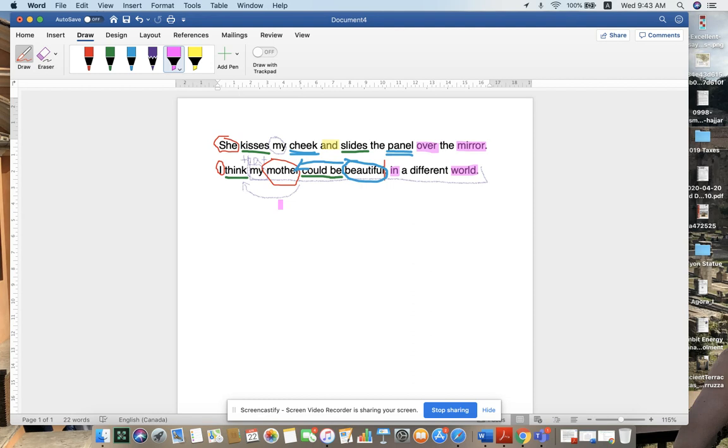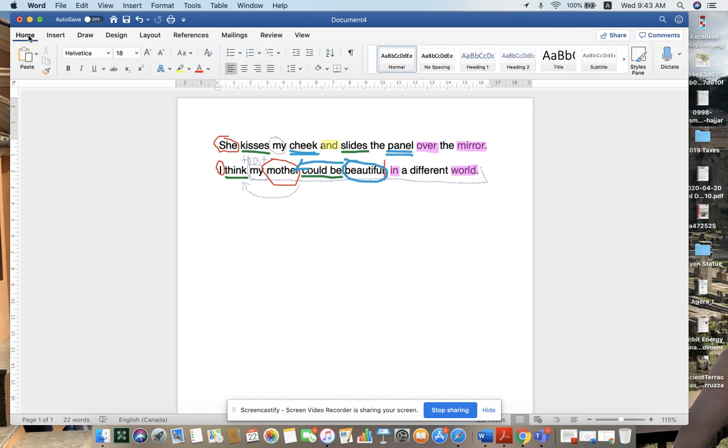The only thing left before I forget, I almost forgot to be honest, is to do the verb tenses. So we have she kisses, which is third person, singular. It's present, and you can probably guess, yes, it's simple and it's true. Next, we have she slides.